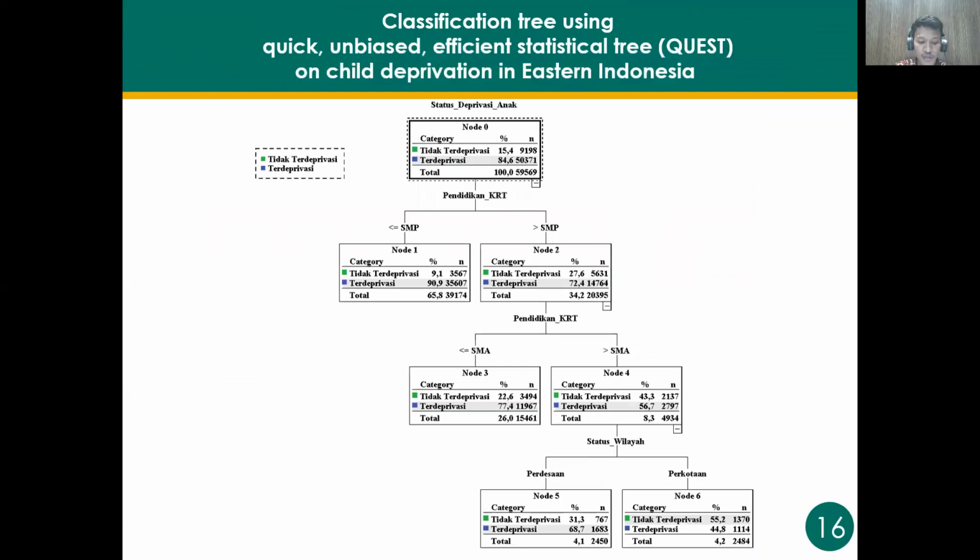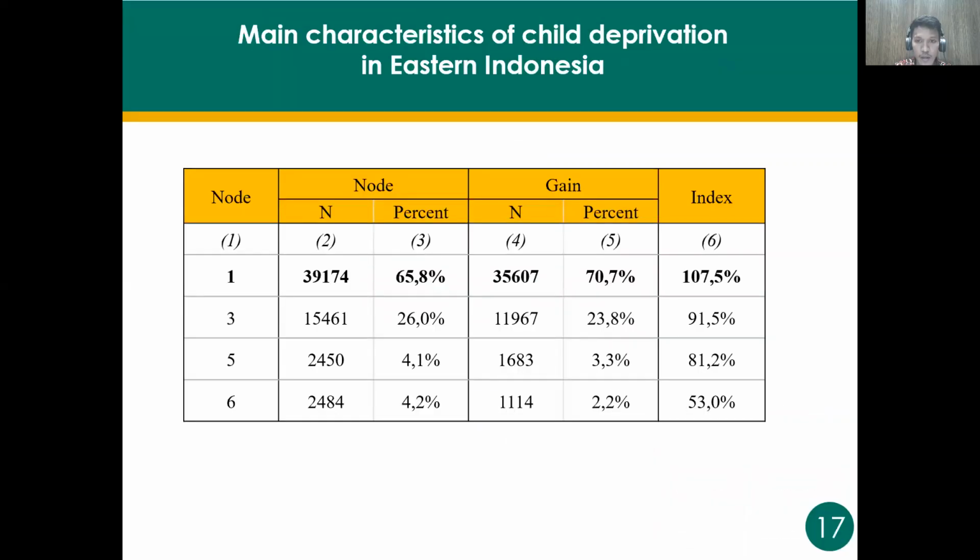These are the three results from the QUEST algorithm. We can see only 6 nodes formed, with 4 that can be split. An index value of more than 100% indicates that the category of input variables is a main characteristic of the deprivation status of children in Eastern Indonesia. The node column shows the number of children contained in a node from the total existing children. The gain column describes the number of deprived children at a node out of the total deprived children.